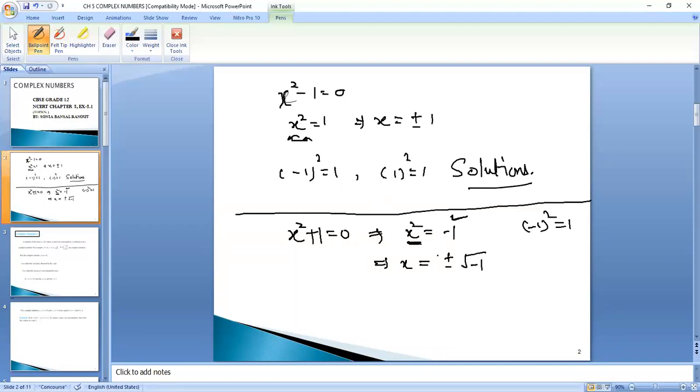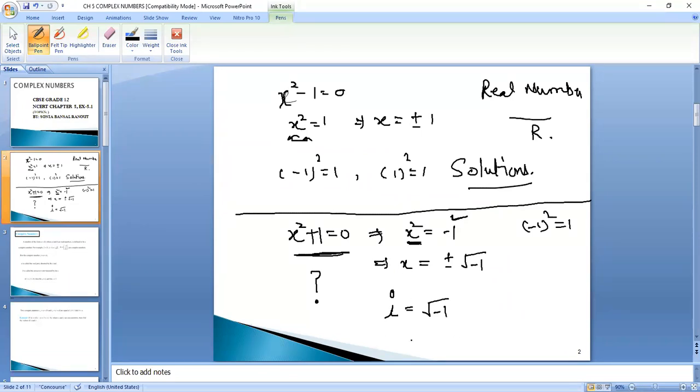That means in the real number system, which we denote with set R, I will be having no value of x such that x square is equals to minus 1. So how to solve this equation x square plus 1 is equals to 0? It is a big question now. So we had to introduce an imaginary number iota, whose value we represent as root of minus 1.